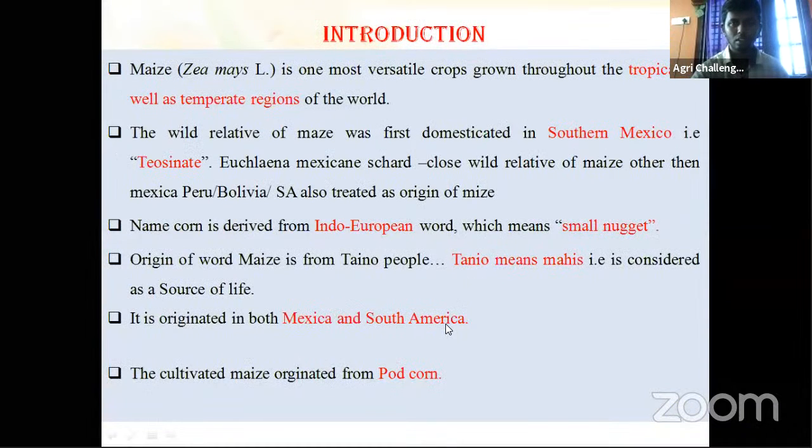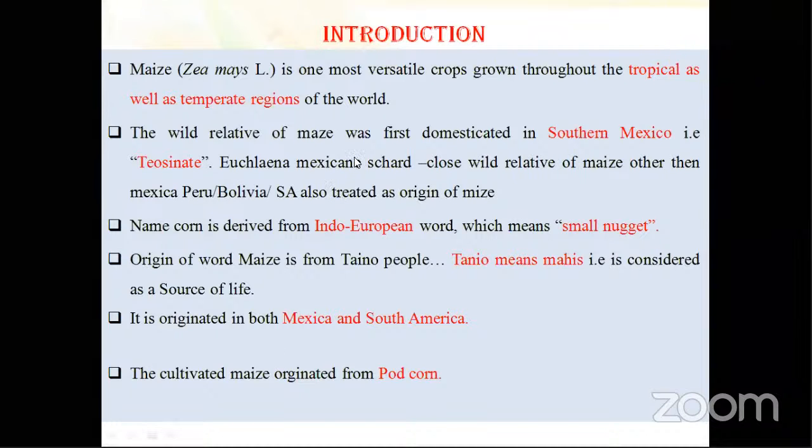Then Zea mays is one of the most versatile crops, grown throughout the tropical as well as temperate regions of the world. Out of all the cereal crops, all the millet crops, maize has the highest production potential. Okay. Then tell me, which type of photosynthetic process does maize come under?